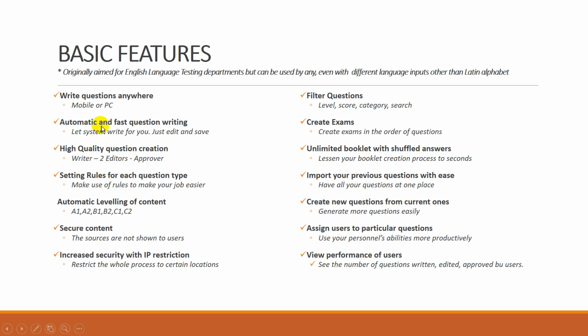Then when you are writing your questions automatically and when you say bring me C1 level sentences in this length for me, then the system will filter the database and bring you only that content with the appropriate keyword that you set for that question type. It will save you great time.